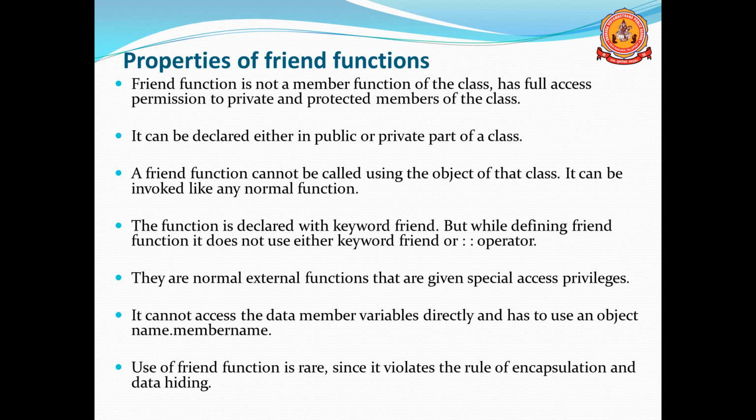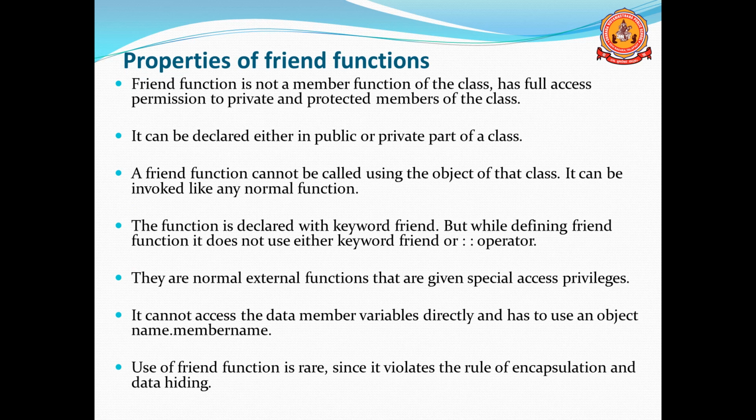Whenever a function is a member of a class, we have to use the object. But a friend function is not a member, it's a non-member function. If it is a non-member function, we should not call it from an object. We should call friend functions the way we normally call other functions.